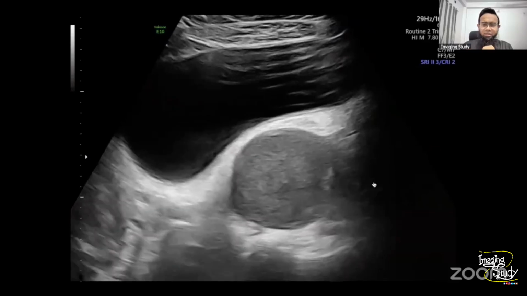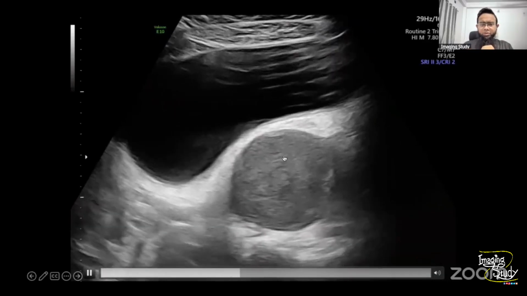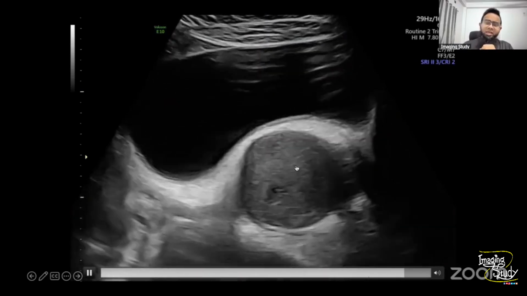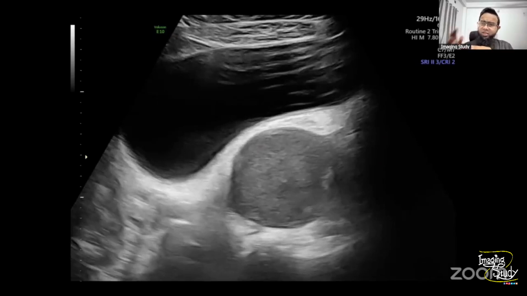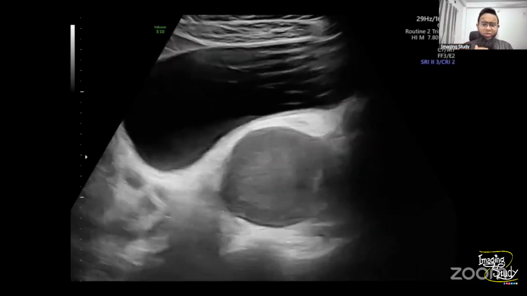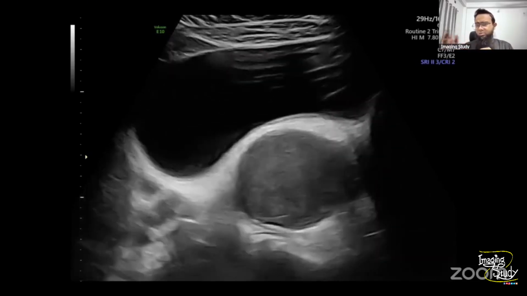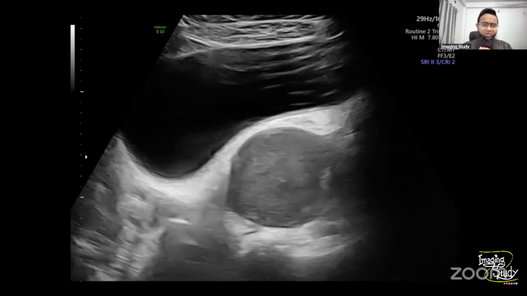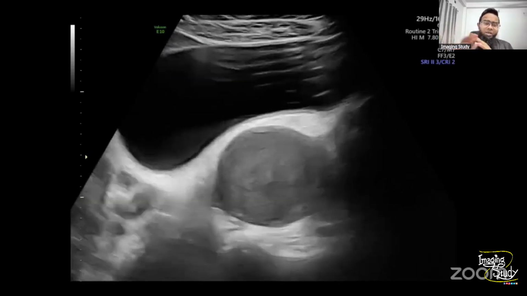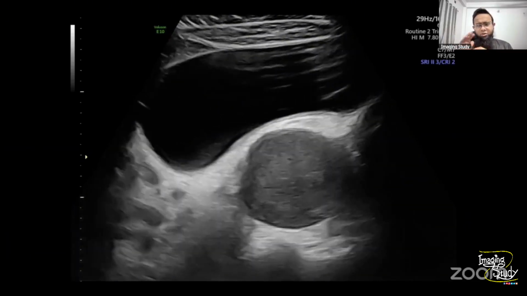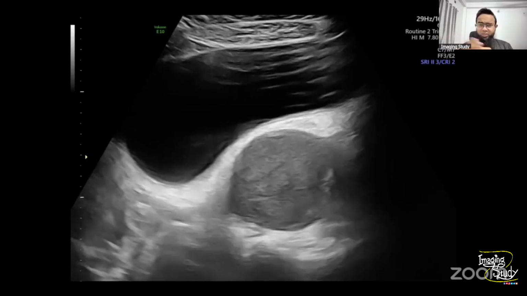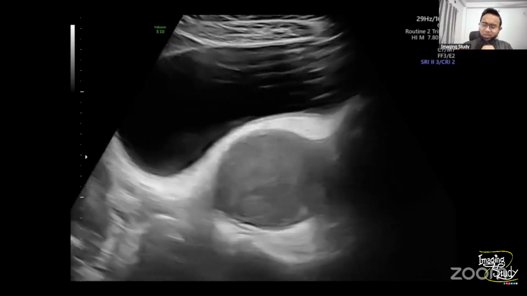So let's see it with another view. Now you see this homogeneous structure here, and it looks quite homogeneous. If you check the patient on the 4th or 5th day of the menstrual cycle, then you may get a heterogeneous texture with some anechoic or echogenic particles inside, which is nothing but the menstrual blood. So whenever you see a tiny endometrioma, you face some confusion. You just rescan the patient on the 4th or 5th day of the menstrual cycle, and with the change of texture, you may easily confirm it as an endometrioma.